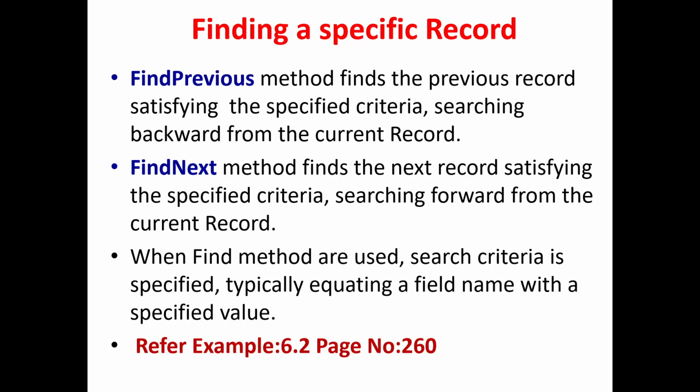The FindPrevious method finds the previous record satisfying the specified criteria, searching backward from the current record. The FindNext method finds the next record satisfying the specified criteria, searching forward from the current record.